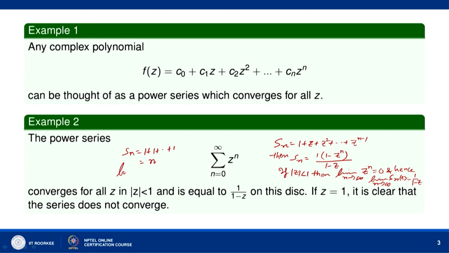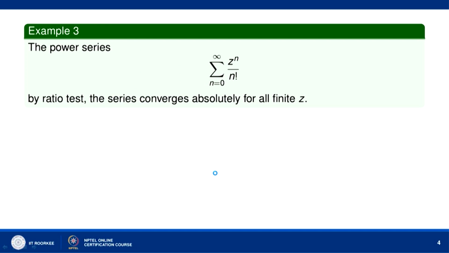So, limit n tends to infinity Sn is equal to infinity and therefore, the series diverges for z equal to 1. Hence, the series converges for all z such that mod of z is less than 1 and diverges at z equal to 1.